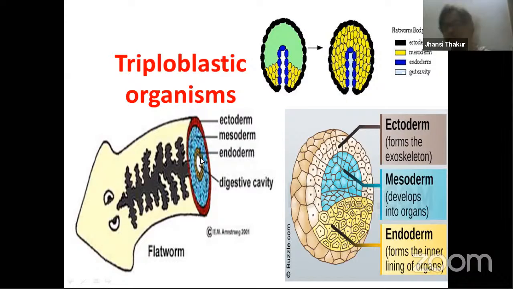Animals where 3 primary germ layers are present, we call those organisms triploblastic organisms. From platyhelminthes onwards till chordates, you find all the organisms having triploblastic nature. That means there are 3 primary germ layers. The body is made up of those 3 primary germ layers: ectoderm, mesoderm, and endoderm. This space is nothing but again the digestive cavity, digestive tract. So 3 germ layers are formed here: ectoderm, mesoderm, and endoderm.